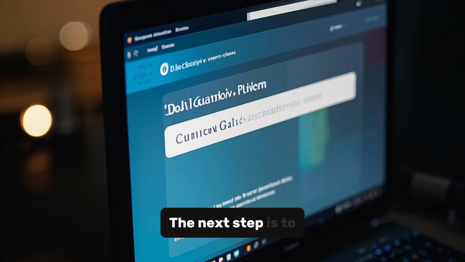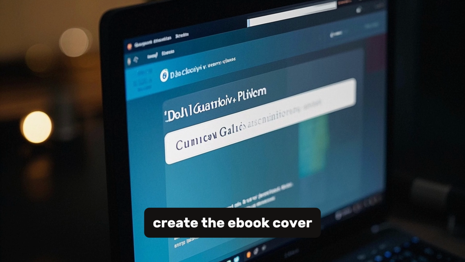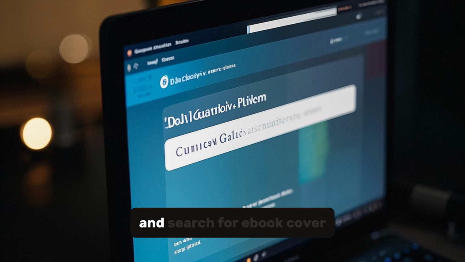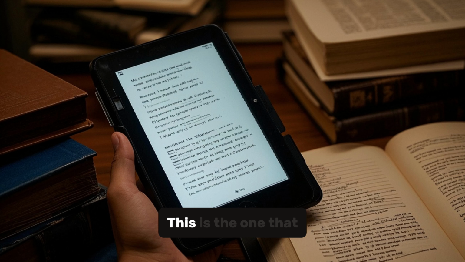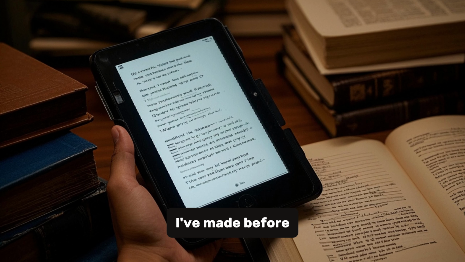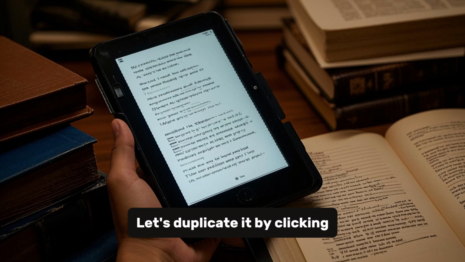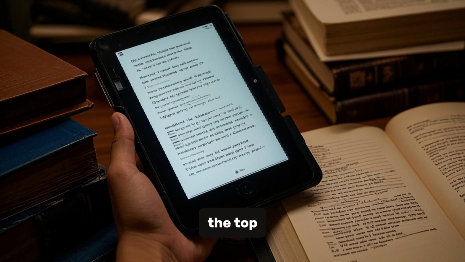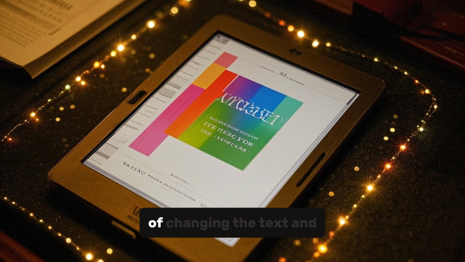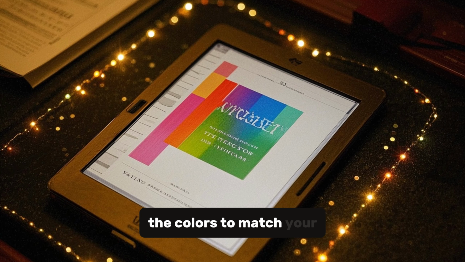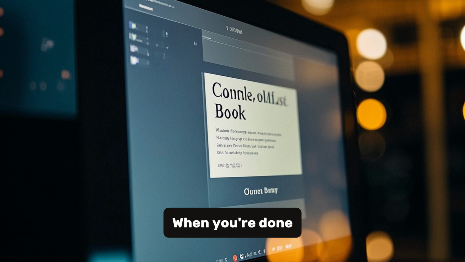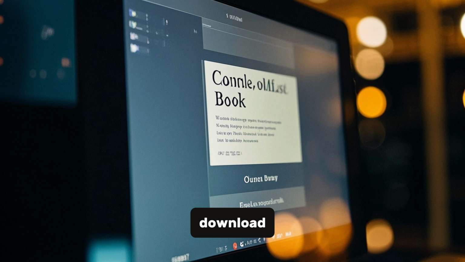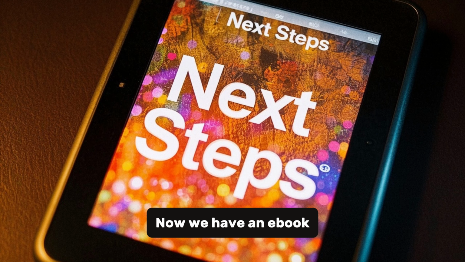The next step is to create the ebook cover. So head over to Canva and search for ebook cover. This is the one that I've made before. Let's duplicate it by clicking on this little button at the top. Then it's just a case of changing the text and the colors to match your ebook. When you're done, click on Share and then Download. Now we have an ebook cover.